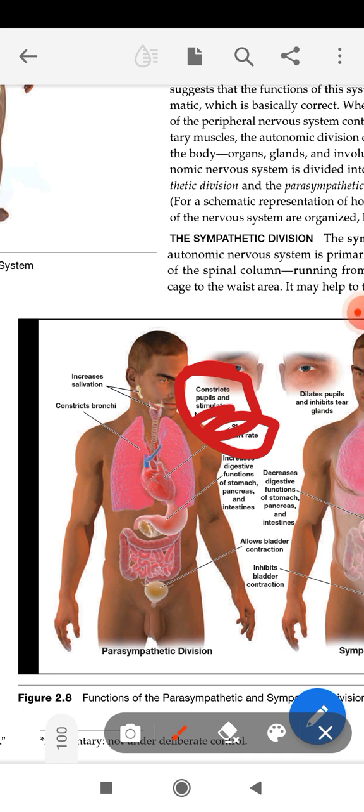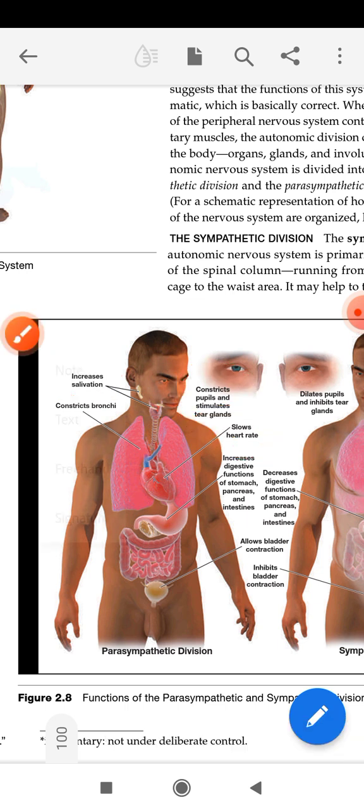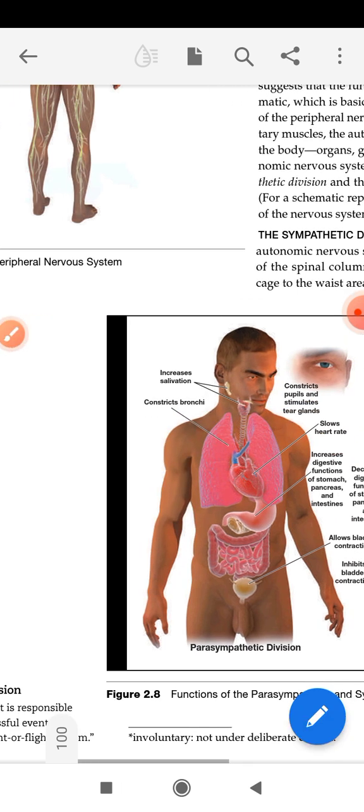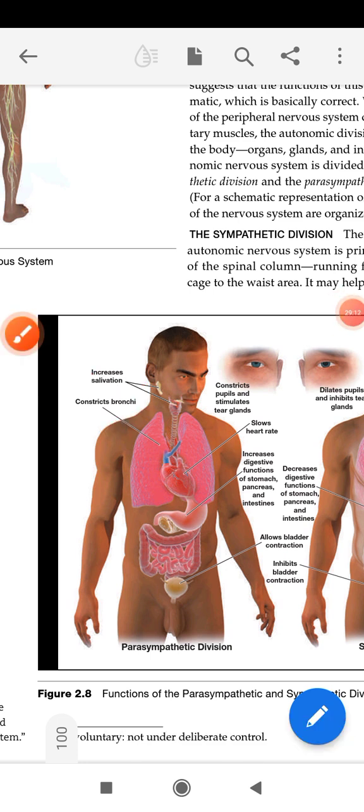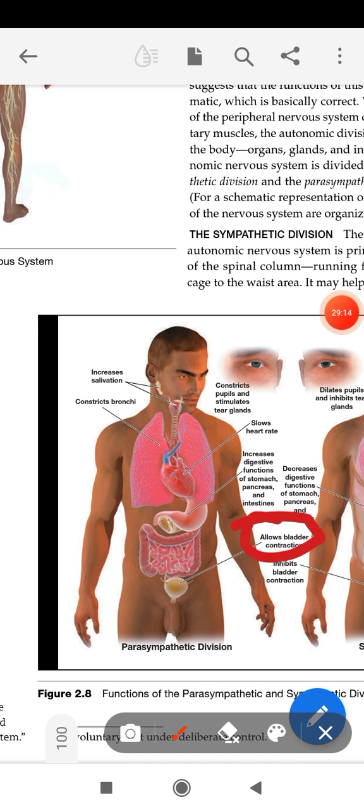It will work opposite to the sympathetic division. That's your parasympathetic division. Salivation will be increased, your bronchi will be contracted, that is, your breathing rate will be controlled, and it allows bladder contraction, meaning you have full control over your bladder.